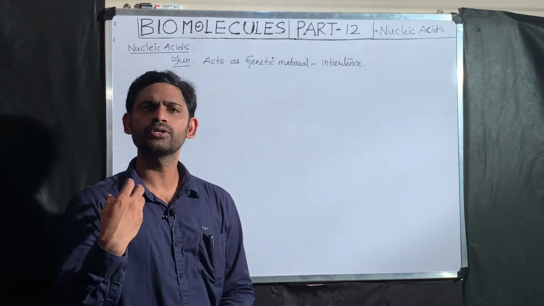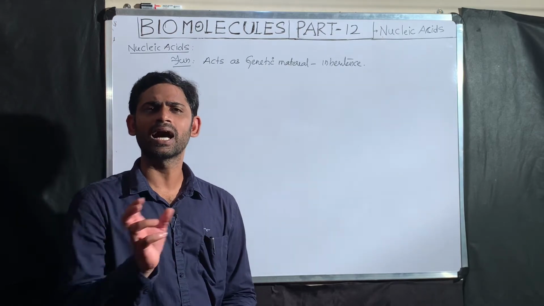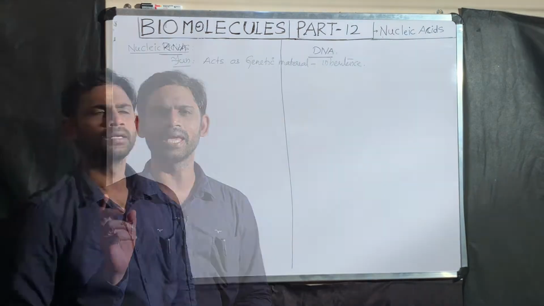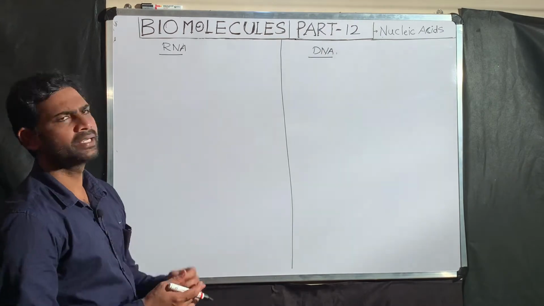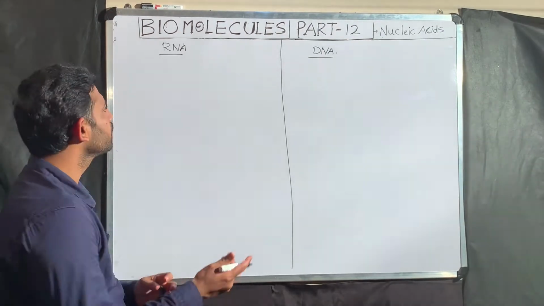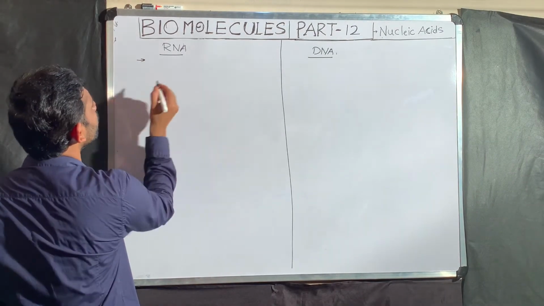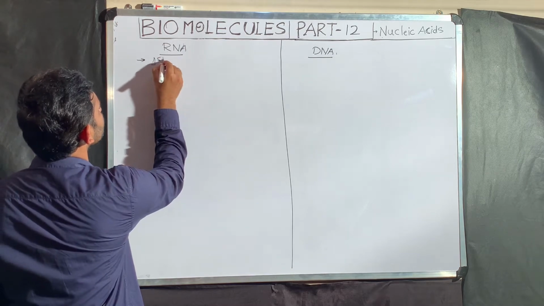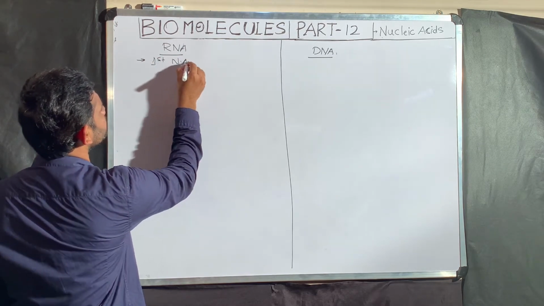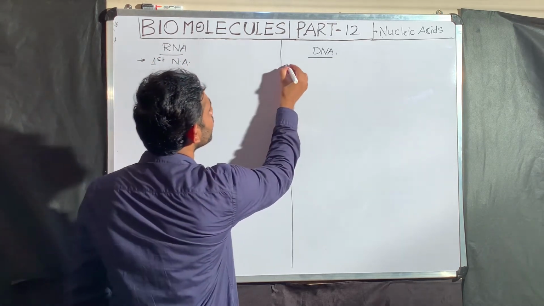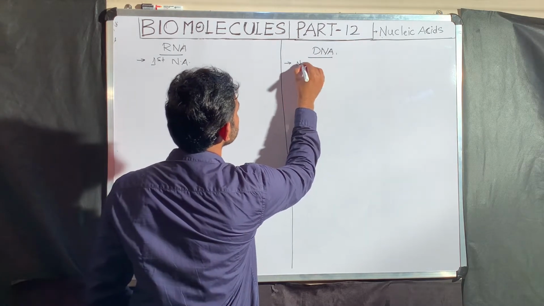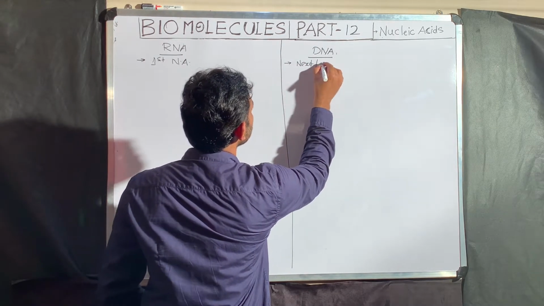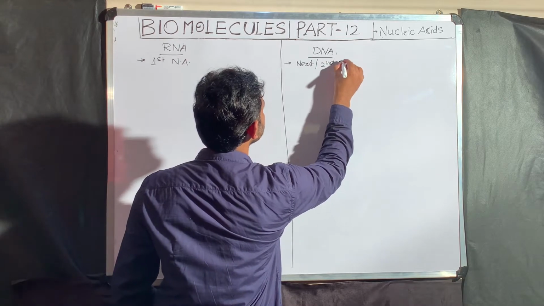Now I am going to compare RNA and DNA. When we compare them in evolution, RNA was the first nucleic acid. DNA became the next, or second, nucleic acid.